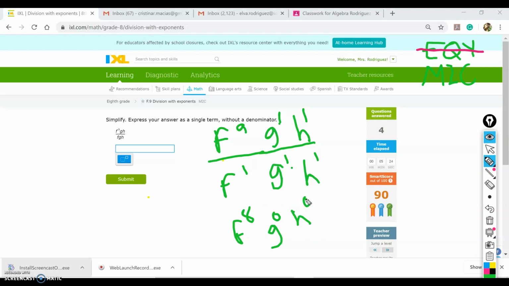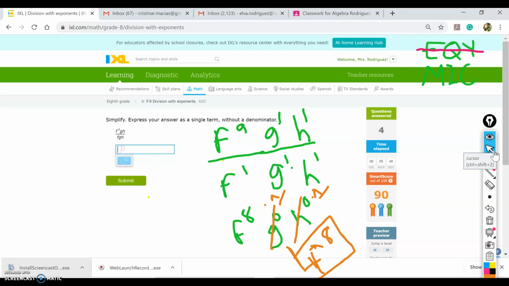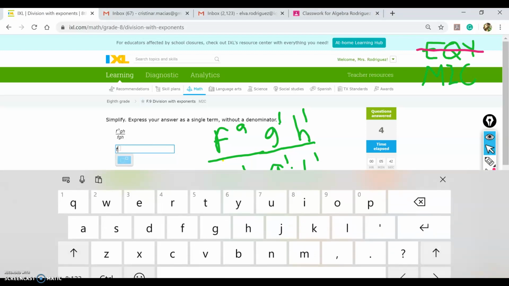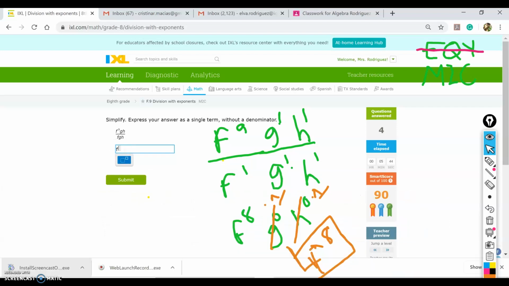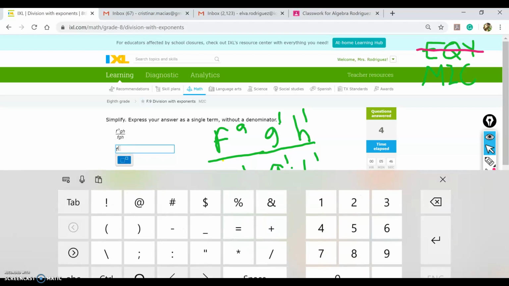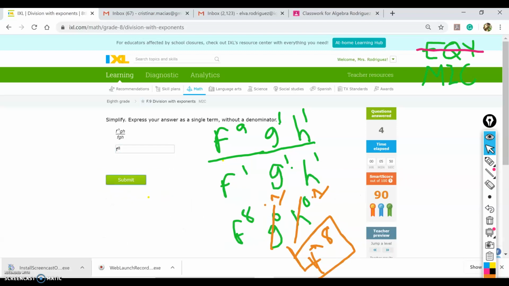But we know that g to the power of 0 and h to the power of 0 are equal to 1. So this one is 1 and this one is 1. That means that my answer is only f to the power of 8. So that's what I'm going to type in here. So I will type, well, my answer is f to the power of 8. And I'm done.